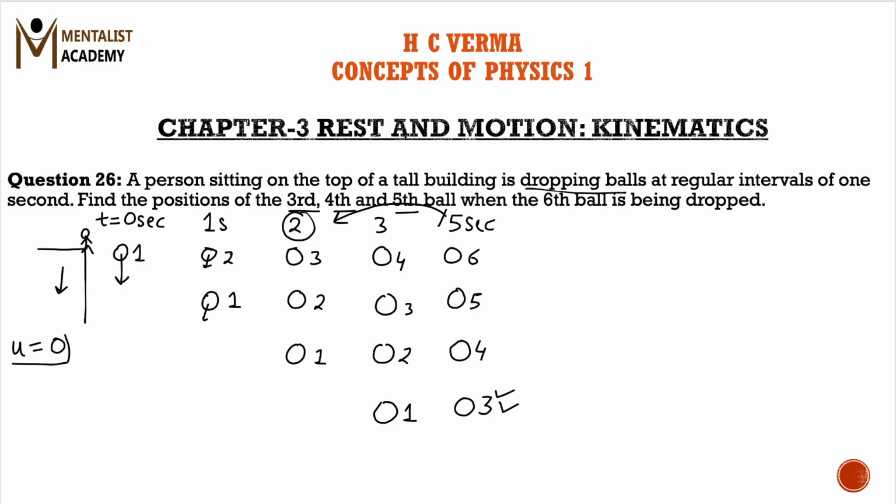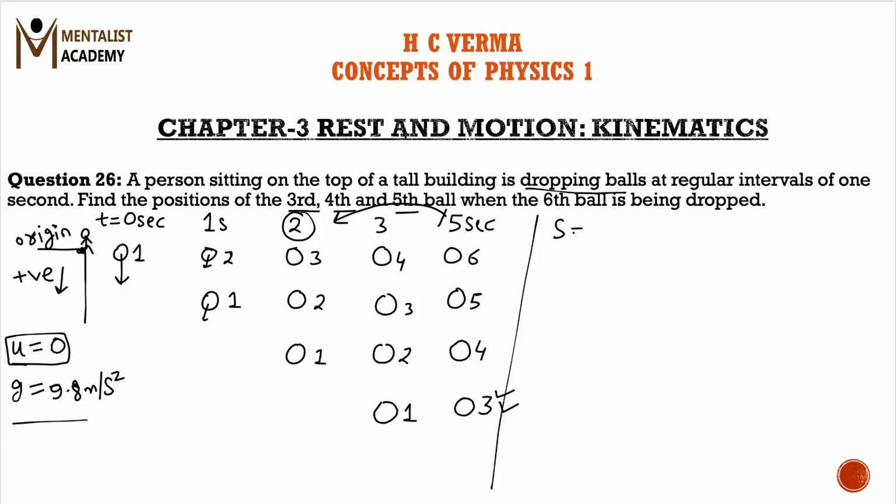There is a gravitational force acting on all the balls, and the gravitational acceleration is 9.8 meter per second square. I am taking the downward direction as positive, and let us take the top of the building as the origin, and we will calculate the positions of all the balls from this top point, this origin point. As the acceleration is constant, we can use Newton's equation. So let us use the equation S is equal to ut plus half at square.